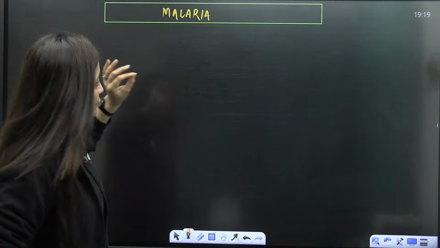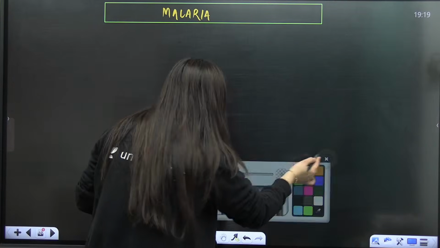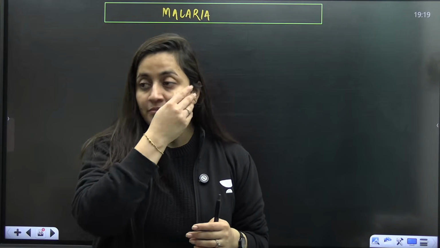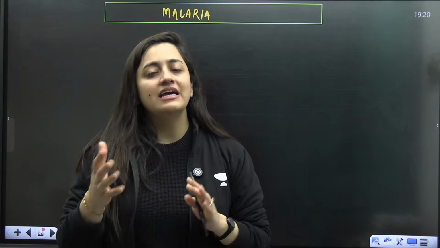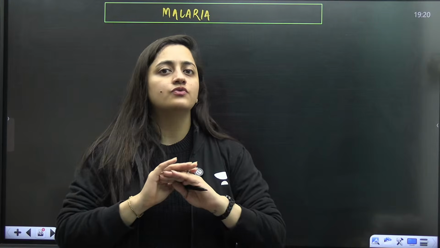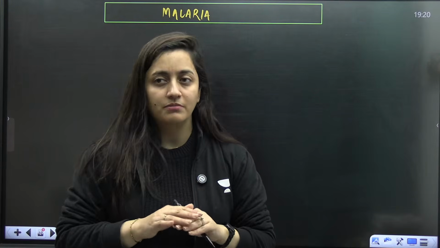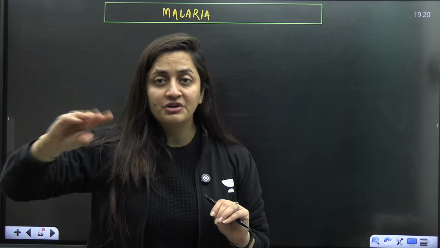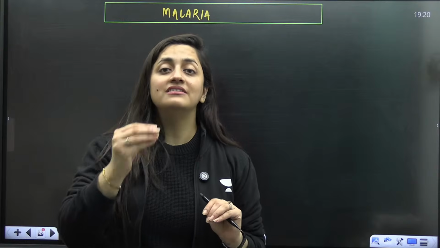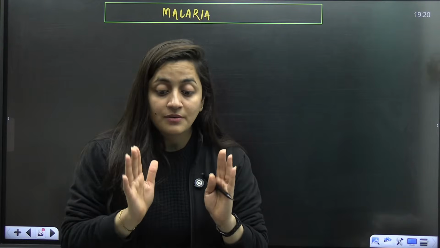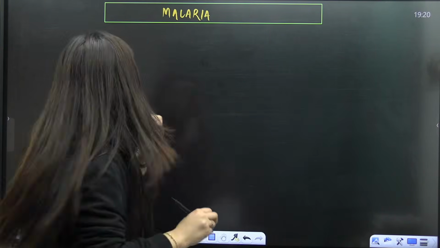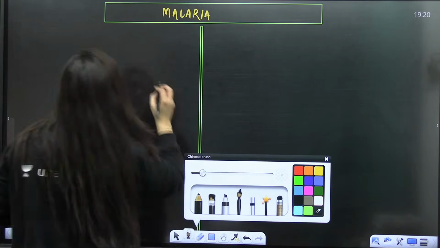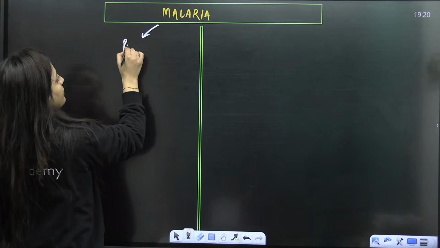Just pay attention. We are going to talk about malaria now. It is something which can be treated, but honestly there was a time when malaria was a big problem. Government provided a lot of funds to different research labs and scientists so that they could discover some medicine to stop it. It was such a big problem. Now, students, in the case of malaria, what you have to remember is that it is a disease caused by a protozoan.